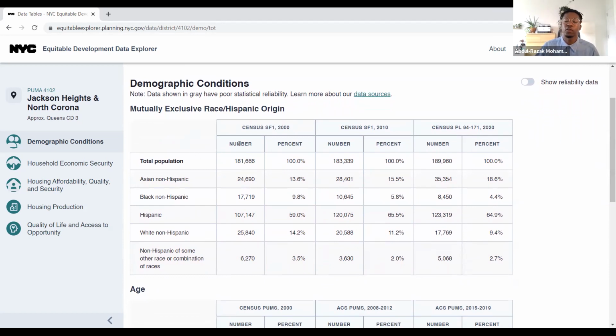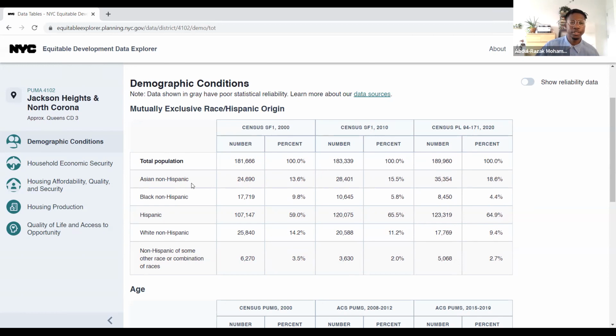And a really helpful thing for some of the data points within the community data view tables is that they'll have their data in these columns separated by the years that the data was collected. So you can see here that we have the census from 2000, the census from 2010, and the census from 2020. And while each of these are not going to be perfect in reflecting the entire population that's in an area, they aim to collect as much information about who is where and the demographics of those people.